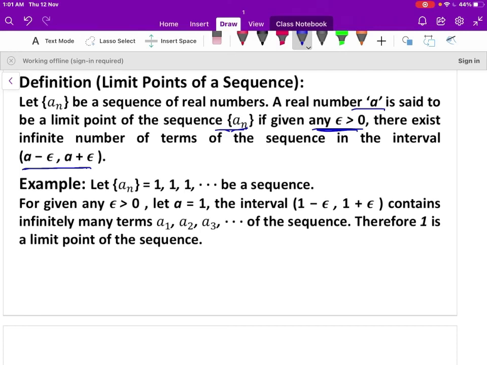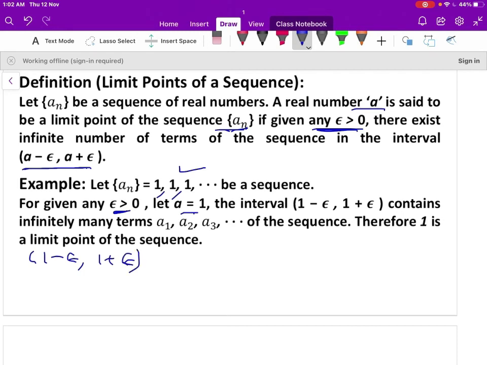Let us take an example. The sequence a_n equal to 1, 1, and so on, be a sequence. It is a constant sequence. Let us take any epsilon positive. Let me check whether a equal to 1 is a limit point of the sequence or not. Now let us construct the interval, a equal to 1, (1 minus epsilon, 1 plus epsilon).